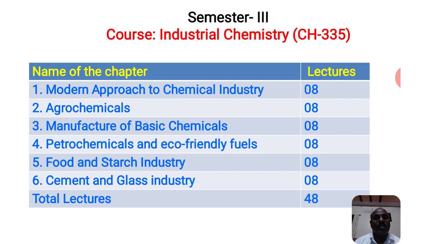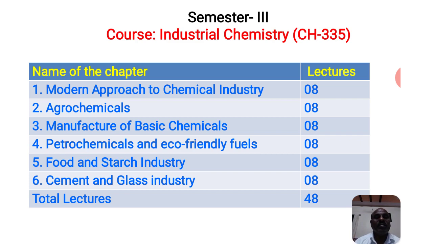You also have to study the other departments: the production department, the quality control department, the R&D department, the quality assurance department, and the marketing department. All these types of departments are included in each and every industry.